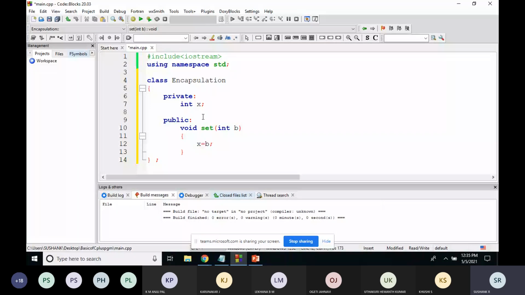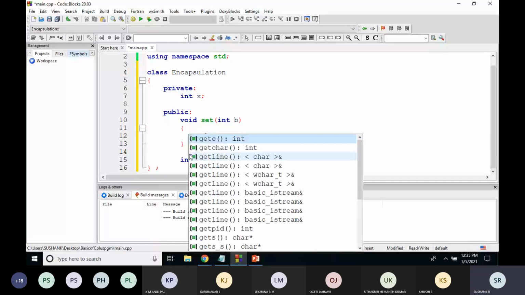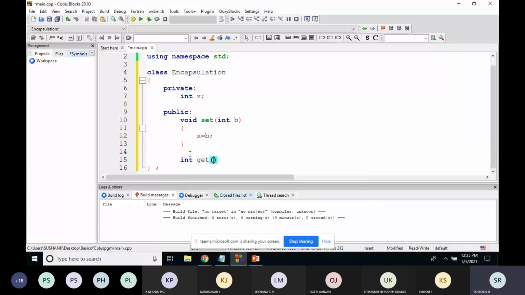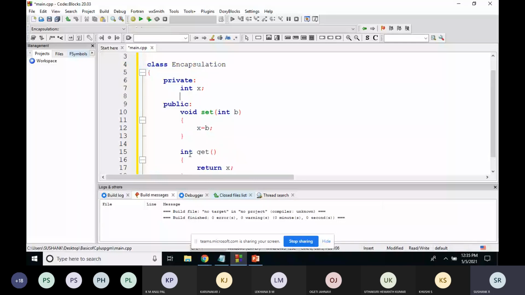And in order to read the value of x, I'll create a get function, which returns x. So in our example, I'm creating a variable x with private access, and two functions, a set function and a get function. The set function is for setting the value of x, and the get function is for retrieving the value of x.